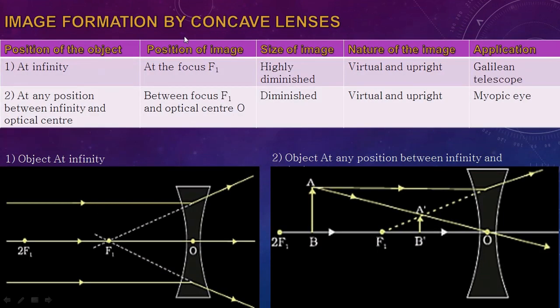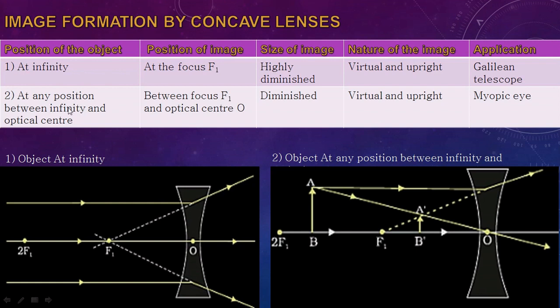The next topic is image formation by concave lens. I have discussed previously that there are two types of lenses, convex lens as well as concave lens. For the concave lens, we are only given two conditions. The shape of the concave lens is just like this one, and here it is also having f1 and 2f1 and one center point O, which is called the optical center. Now what will happen?